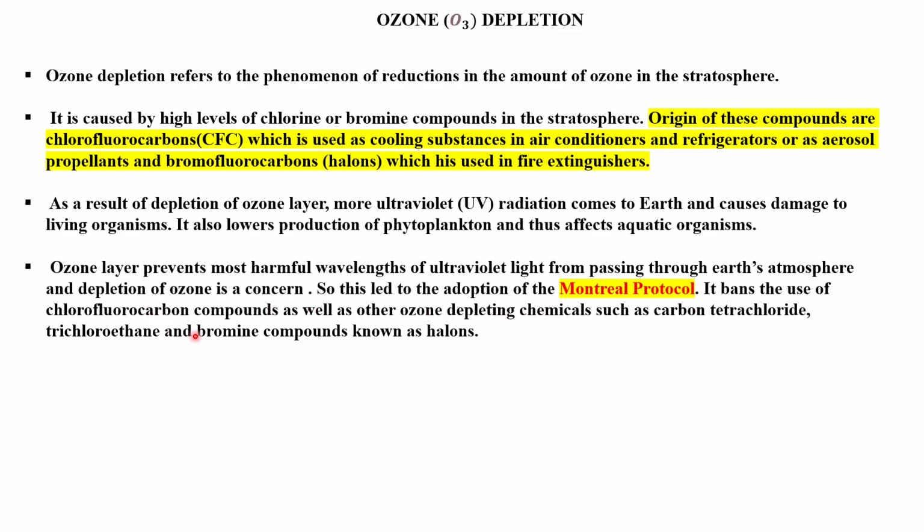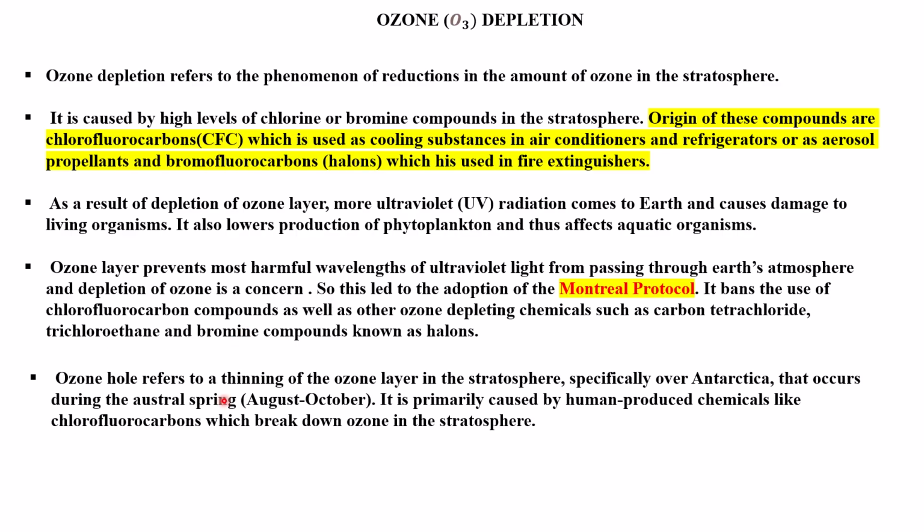It bans the use of chlorofluorocarbon compounds as well as other ozone-depleting chemicals such as carbon tetrachloride, trichloroethane, and bromine compounds, which are known as halogens. Okay, so see, the ozone layer prevents ultraviolet light. When ultraviolet light reaches Earth's atmosphere, it may cause skin cancer. So to avoid this, the Montreal Protocol banned the use of chlorofluorocarbon compounds.